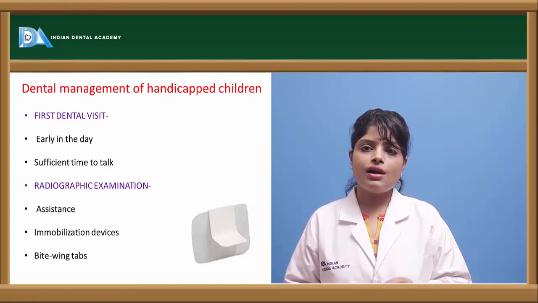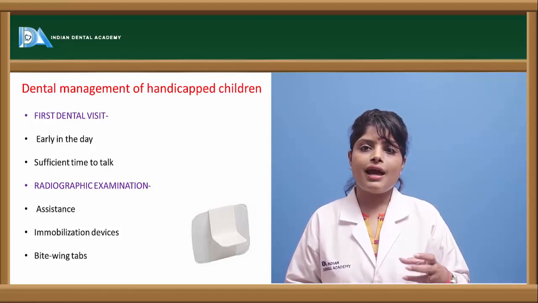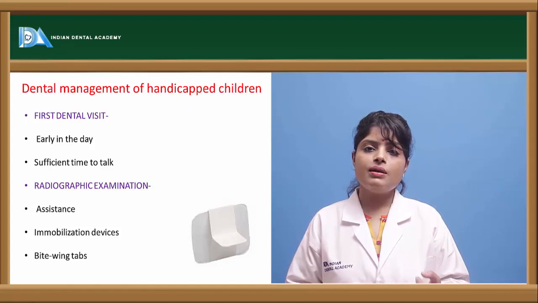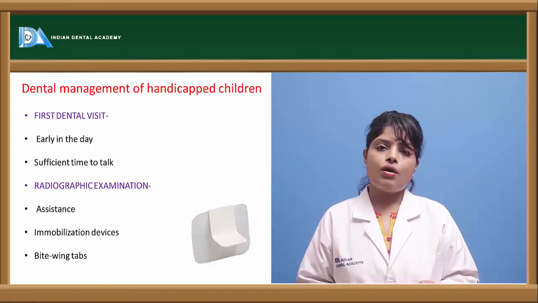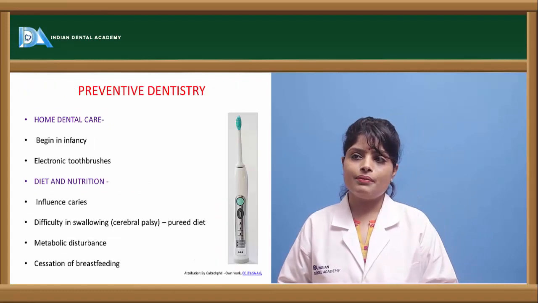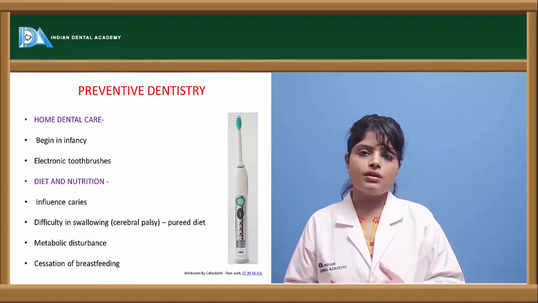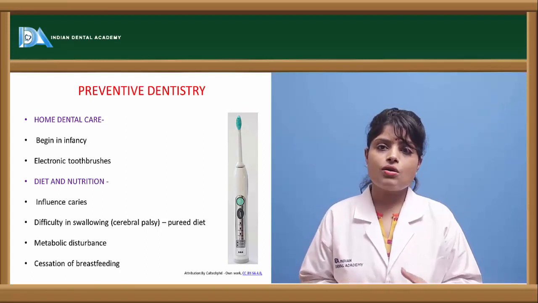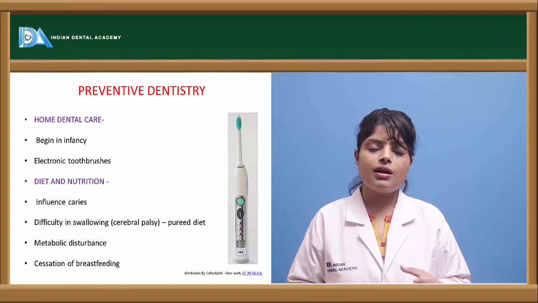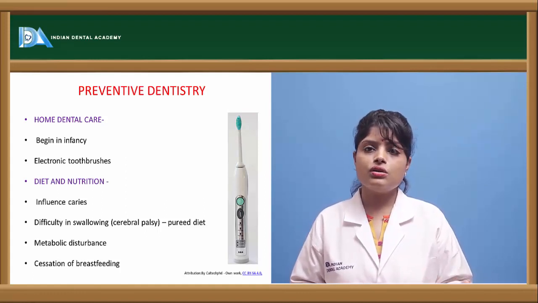Then the radiographic examination or any investigations can be done by means of keeping a bite tab or a radiographic tab. A bite block can also help. Then preventive dentistry strategies should be emphasized and kept in mind when treating a handicapped child. At-home treatment should be used.